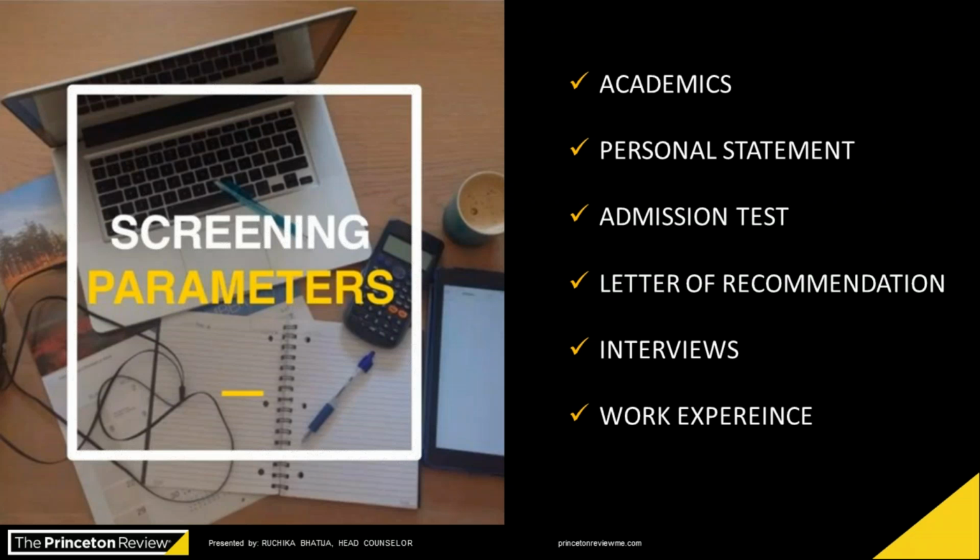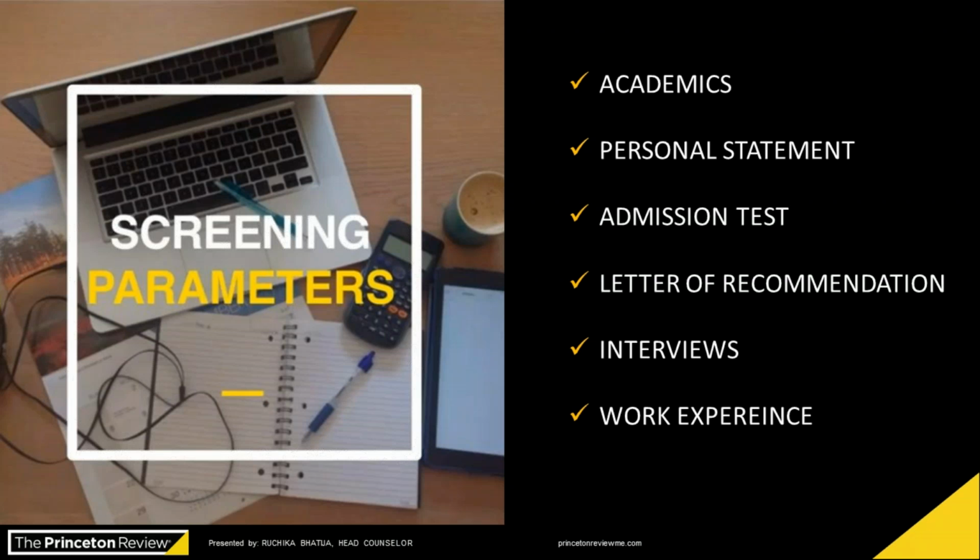Interviews are the most important part of the medicines program application, because almost all the universities conduct interviews. There are different types of interviews conducted by different universities, which we are again going to cover in the following slides. But after the university shortlists your application, they ask the student to have an interview round. And based on your interview performance, they will decide whether they will give you the admission or not.